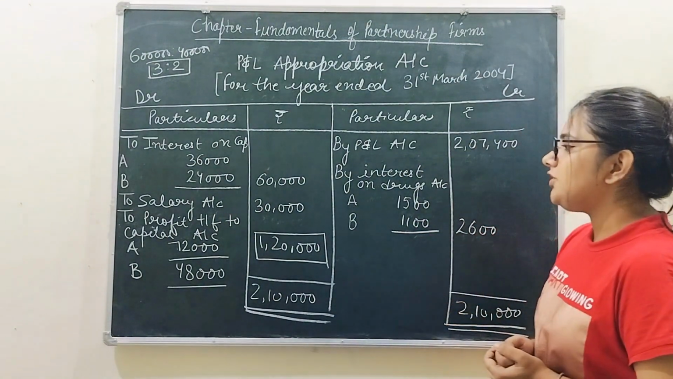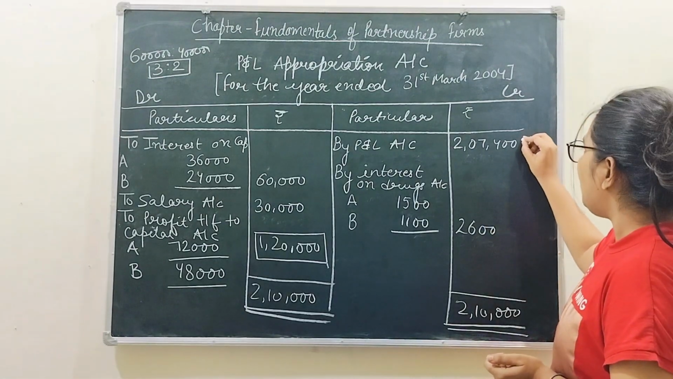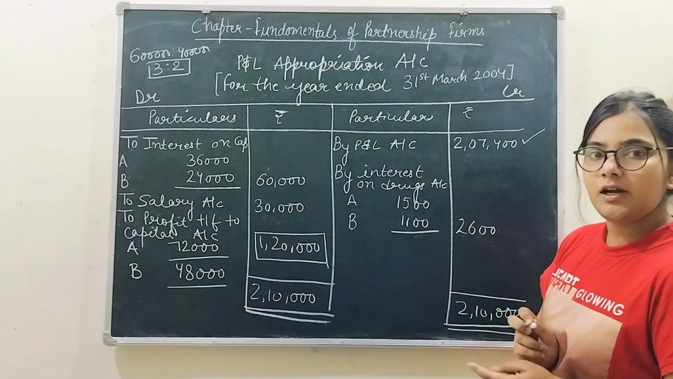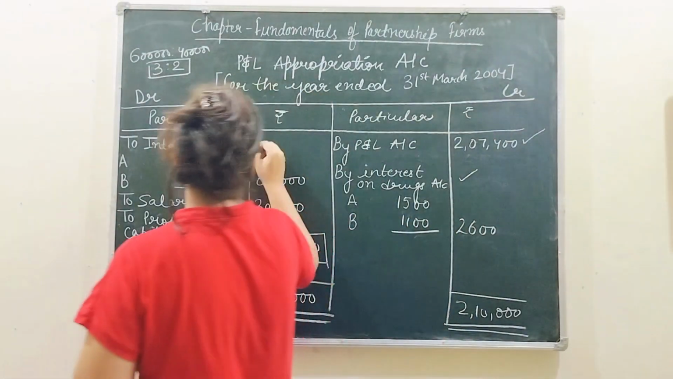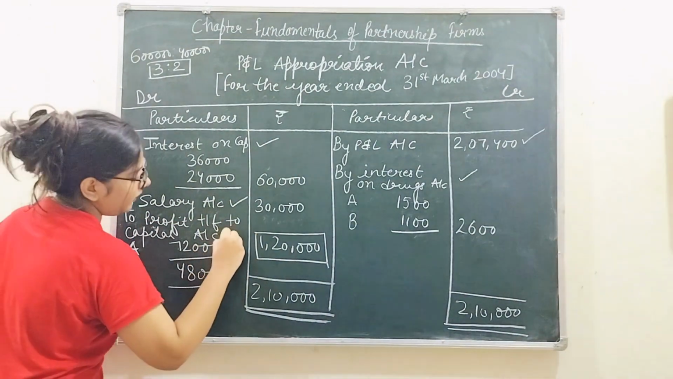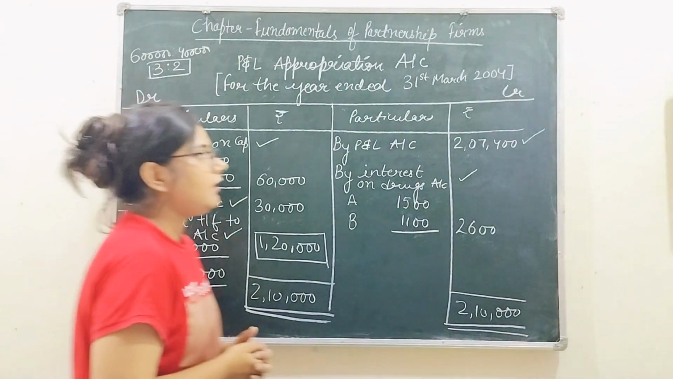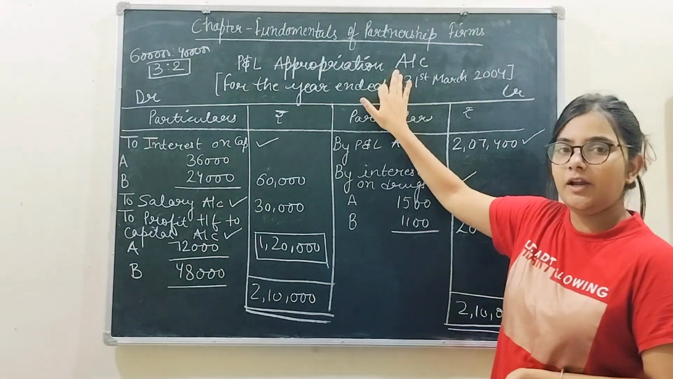Now let's start with the journal entries. The journal entries will be of profit and loss appropriation account 1, interest on drawing 2, interest on capital 3, salary and lastly the profit and loss. Now I'll tell you how you should pass the journal entries. So this is your profit and loss appropriation account.